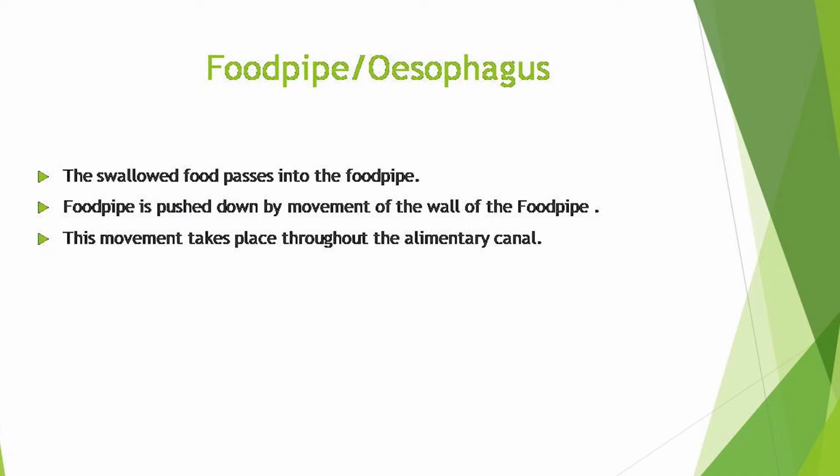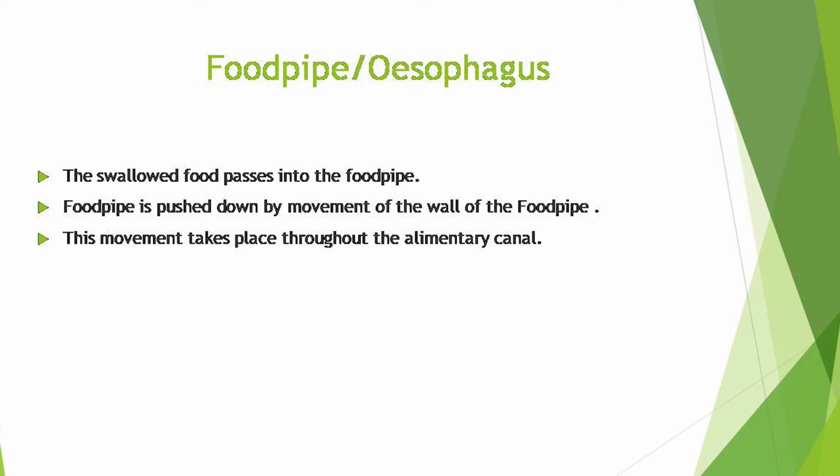The food is pushed down by movement of the wall of the food pipe. This movement takes place throughout the alimentary canal and pushes the food downward. At times, that food is not accepted by our stomach and is vomited out.